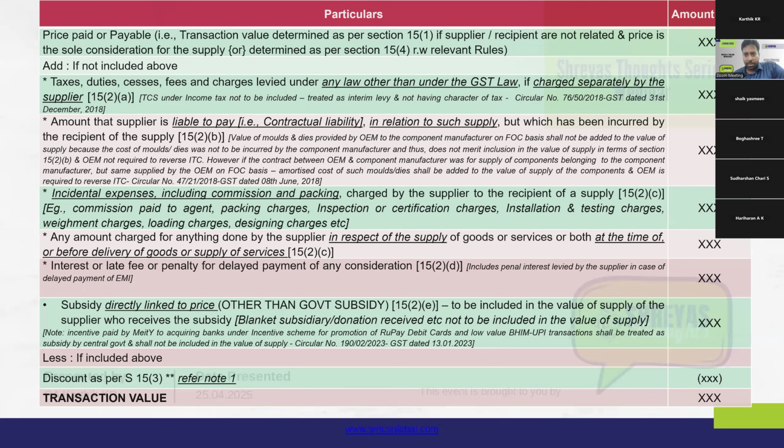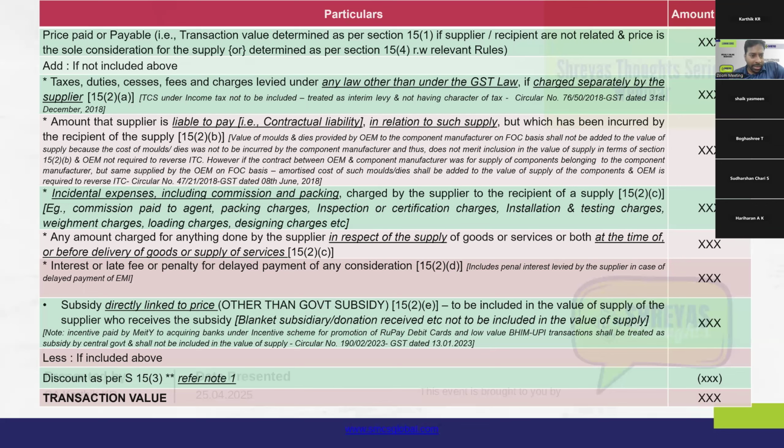TCS, as the abbreviation is commonly used, stands for tax collected at source. It is similar to, but the exact opposite of, TDS provisions. In TDS, many of us might be familiar, out of the amount to be paid to a person, a certain portion is deducted and the deducted portion is remitted to the government. TCS is a case where the seller or the supplier collects income tax in addition to the value of the actual goods or services at a prescribed rate.